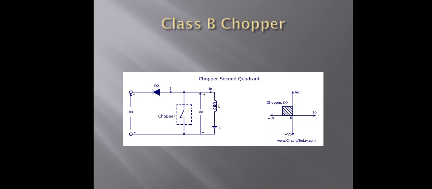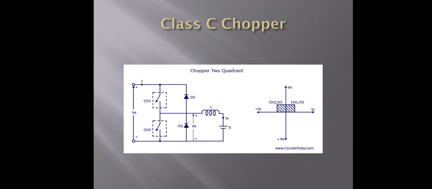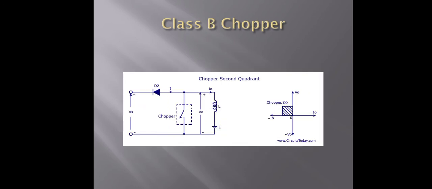Working of the class B chopper: the figure shows the class B chopper circuit. When the chopper is on, V0 is equal to 0. That means the source drives current I0 through L and R, with the inductor current in the opposite direction. During the off state, V0 is equal to Vs, and part of the energy stored in the inductor is returned to the supply.